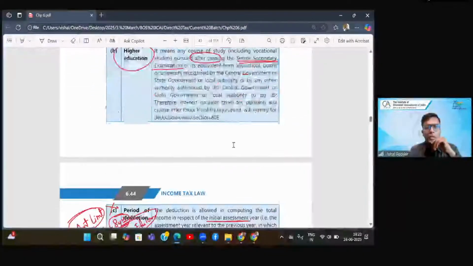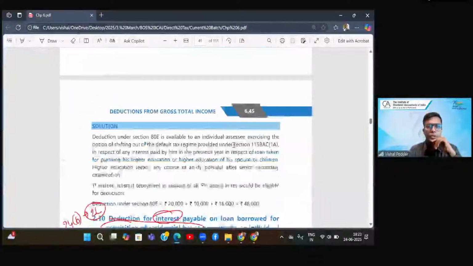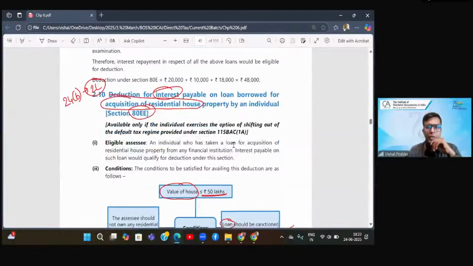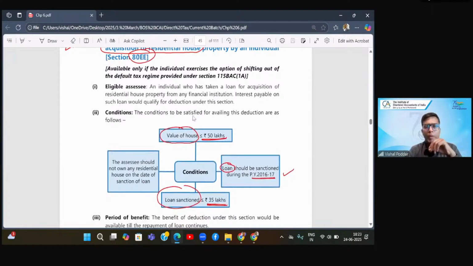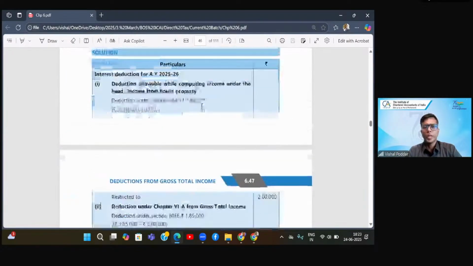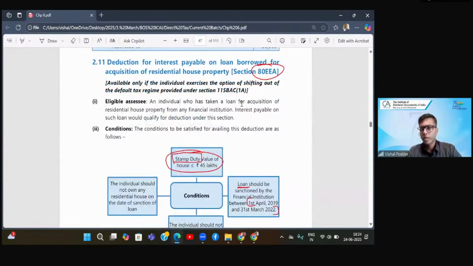Now I have a request to explain the conditions of 80EEA. So firstly, 80EE and 80EEA both deal with housing loan interest. I'm just giving you a parallel understanding because parallel will be helpful. So firstly, eligible is an individual who has taken a loan for acquiring a residential property from a financial institution, and interest payable on such loan will be eligible for deduction. 80EEA says the same: an individual has taken a loan for acquisition of property from a financial institution, interest payable would be eligible. So this part is the same.